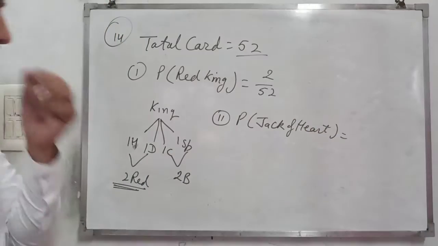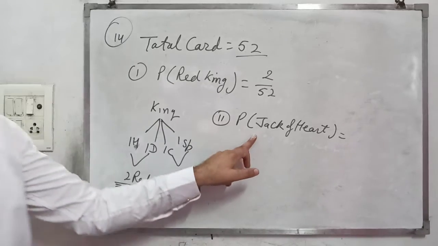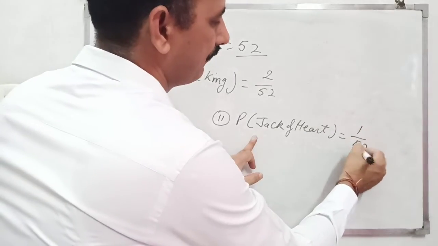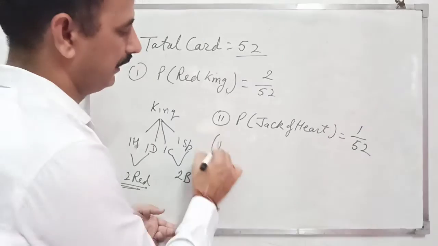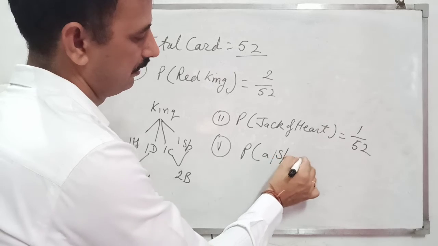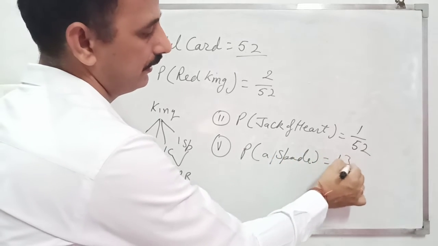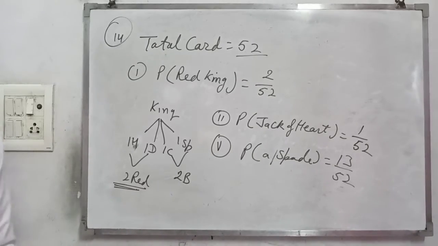So jack of heart. Similarly, the heart is 1. Jack of heart is 1. So 1 upon 52. Right? So spade. Probability of the spade. The spade is 13 is there. So 13 upon 52. Right?